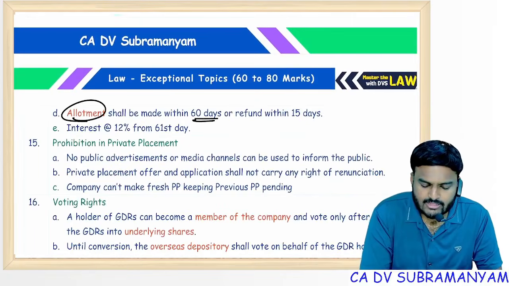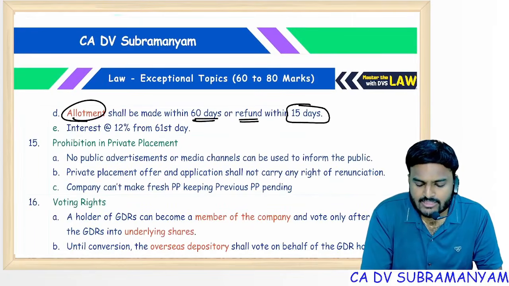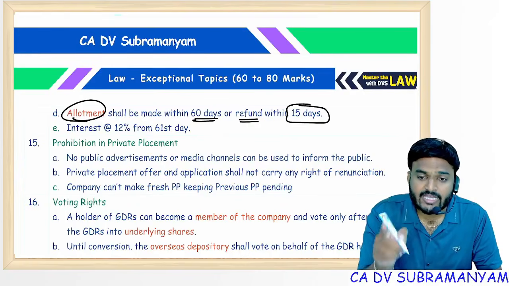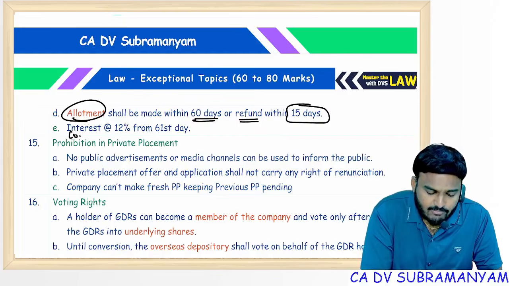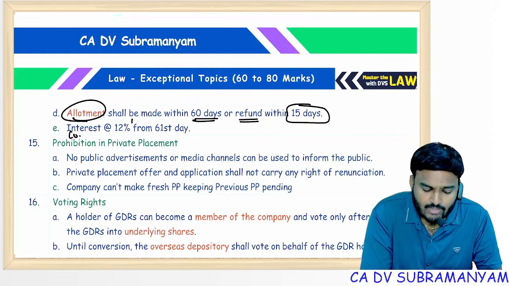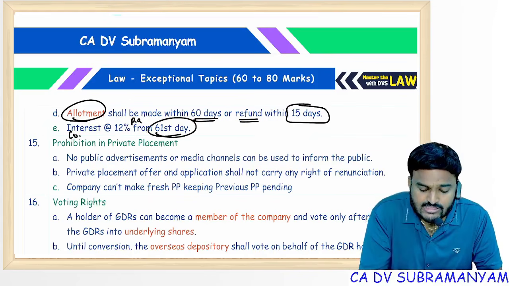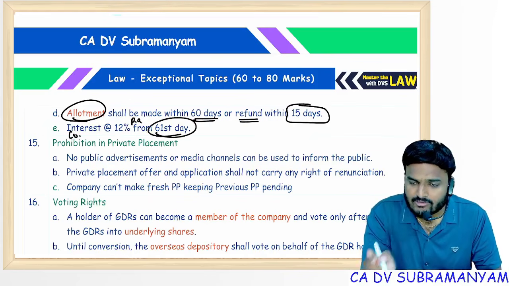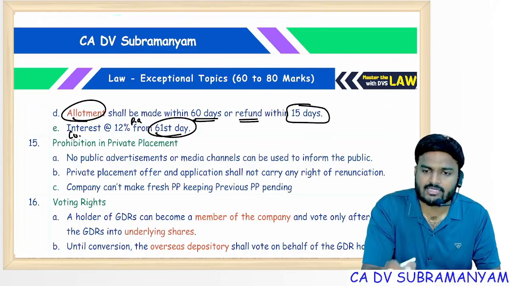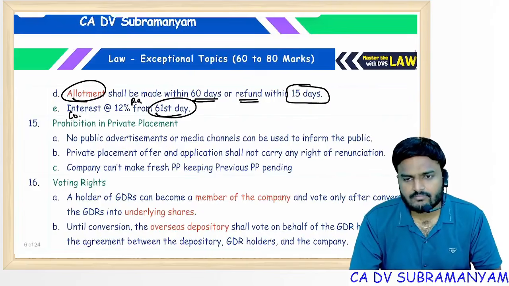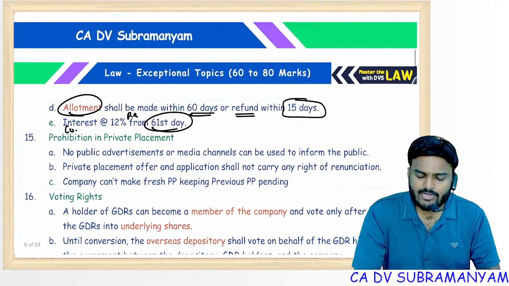Allotment shall be made within 60 days, or else refund within the next 15 days. If not refunded within the next 15 days, interest will be added. The company will pay interest. What is the rate of interest? 12% per annum. And this interest is not only for the delay period, but from the 61st day onwards. From 61 to 75, these 15 days also the company has to pay interest, and the next delay period also the company has to pay the interest. Clear?